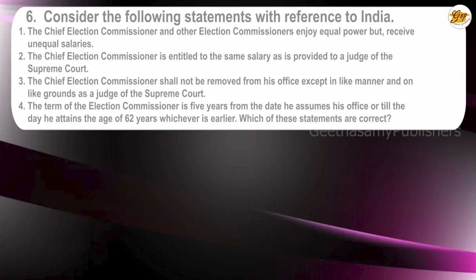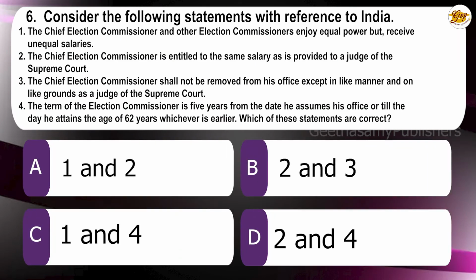President. Sixth question. Consider the following statements with reference to India. 1. The Chief Election Commissioner and other election commissioners enjoy equal power but receive unequal salaries. 2. The Chief Election Commissioner is entitled to the same salary as provided to the judge of a Supreme Court. 3. The Chief Election Commissioner shall not be removed from his office except in like manner and on like grounds as a judge of a Supreme Court. 4. The term of the election commissioner is 5 years from the date he assumes his office or till the day he attains the age of 62 years, whichever is earlier.